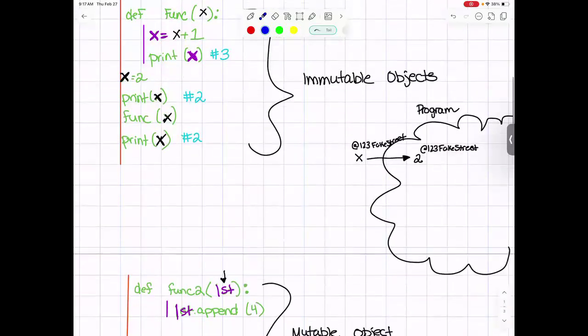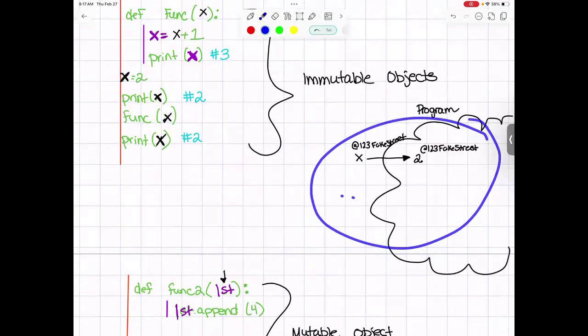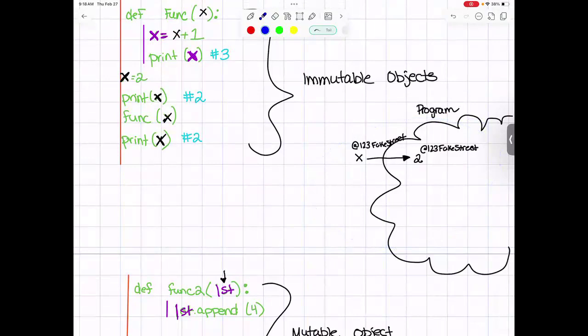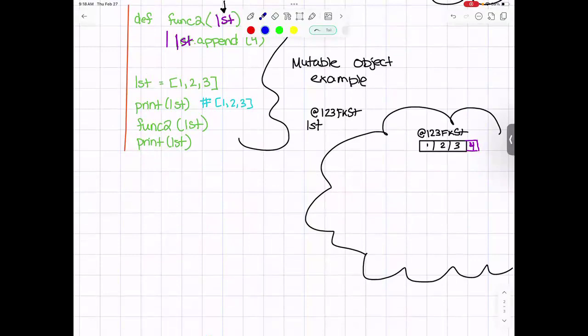Before, in the example we had up here, we had 4, 5, 6 Fake Street, and we had a memory address, 4, 5, 6 Fake Street. When the variable disappeared from 4, 5, 6 Fake Street, we had no way to get back to that memory address, so Python just got rid of all of it for us. But here, that's not the case. Here, 1, 2, 3 Fake Street and 1, 2, 3 Fake Street are the same.